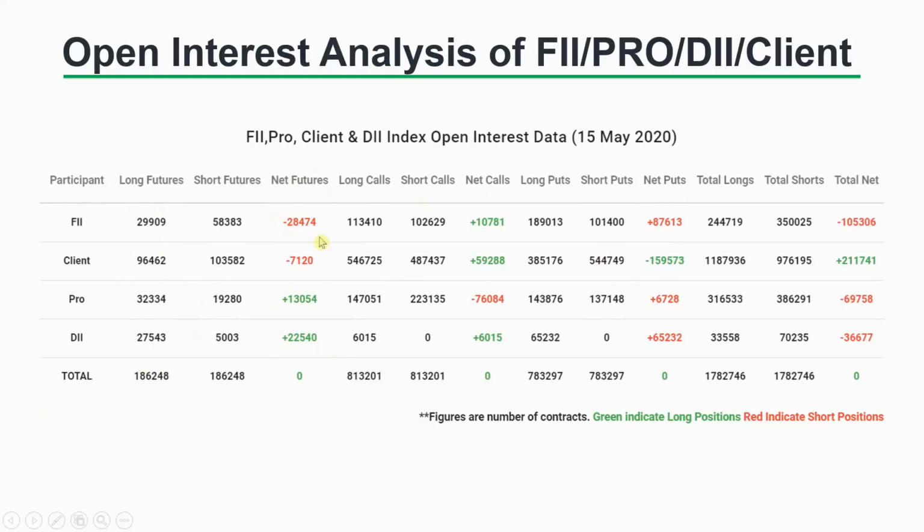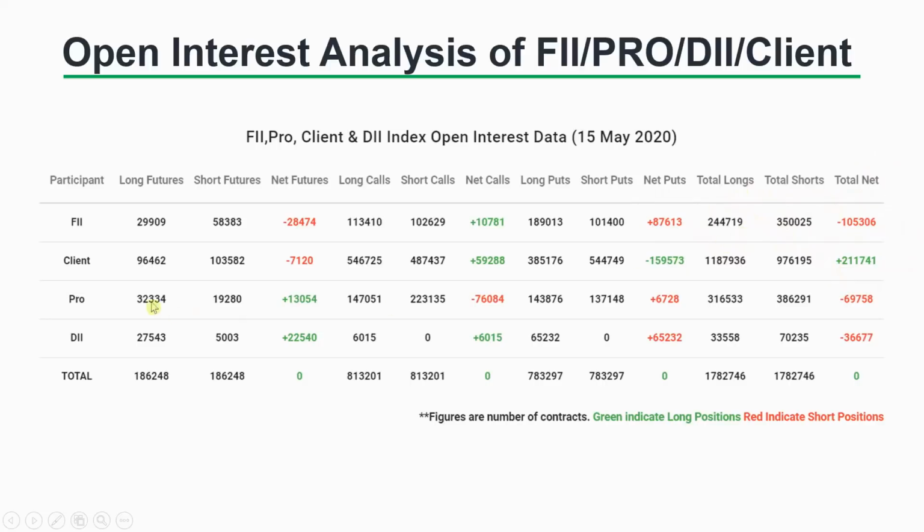You can calculate the net futures by subtracting the short futures from the long futures. In the same way, net calls and net puts are calculated. And finally, the total net longs are calculated the same way by subtracting the total shorts from the total longs. So what are the total longs?